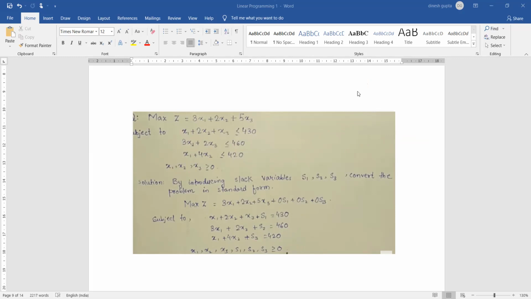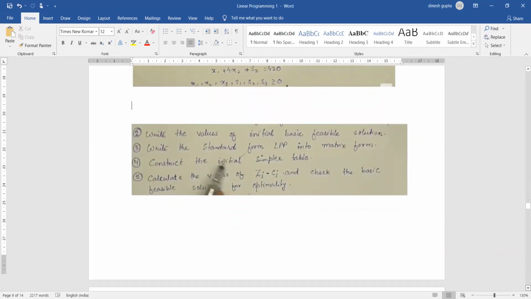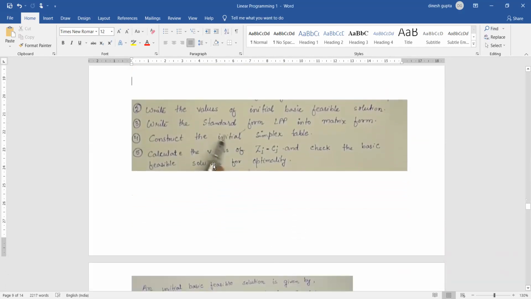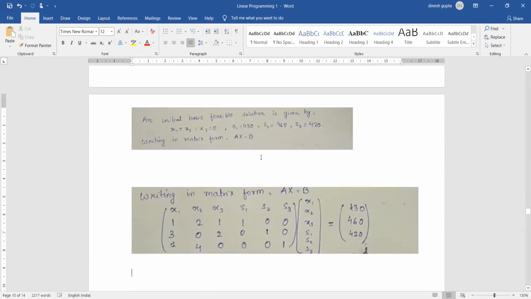Once the slack variables have been introduced, we will move to step number 2. What does step number 2 say? Write the values for the initial basic feasible solution. हम लोग एक initial basic feasible solution निकालेंगे. Then matrix form में लिखेंगे standard problem को. Then we will compute the initial simplex table. वो मैं आपको दिखाऊंगा. And once that is done, then we compute a special value that is called z minus cj. So let us start one by one.